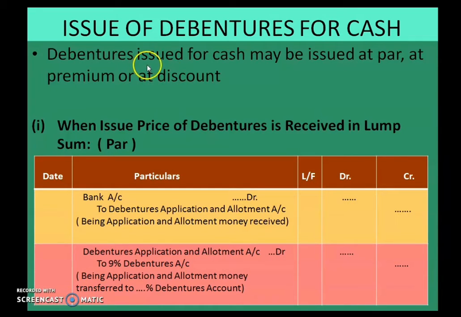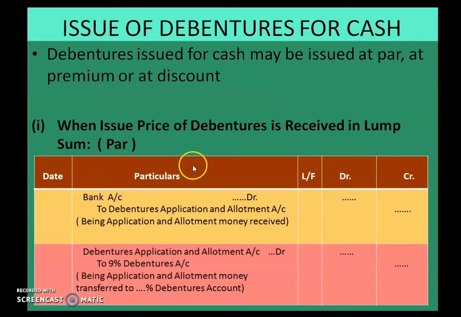Now let us see the journal entries for issue of debentures when they are issued in lump sum at par. As usual, as we saw in shares, there are two journal entries in case of lump sum. They are: Bank account debited to debenture application and allotment account, being application and allotment money received. And the second entry is debenture application and allotment account debited to 9% debenture account, being application and allotment money transferred to percentage debenture account. So children, the only thing you have to remember is wherever you have written shares, when we were discussing journal entries for